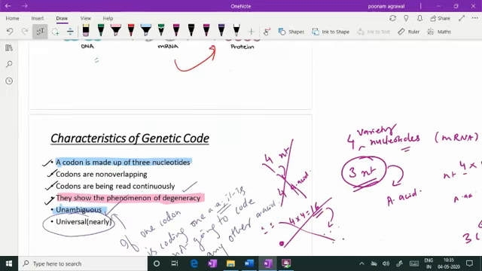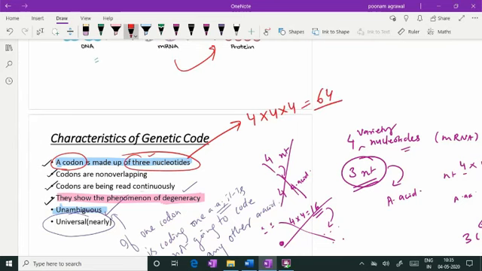I explained to you that they are codons. One particular codon which is meant for a particular amino acid is made up of not 1 or 2 or 4 nucleotides. It's made up of 3 different nucleotides. So differential combinations of 3 different nucleotides, which are of 4 varieties, give the possibility of getting 64 codons.